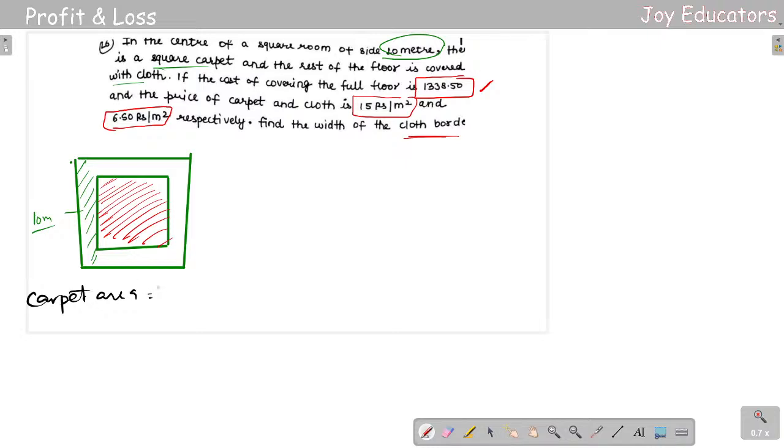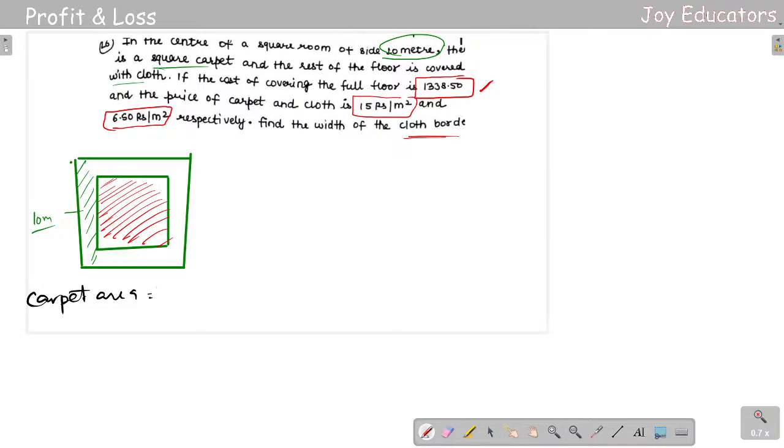The carpet area here is how much? Basically they have given, how much they have given in the question. Okay, leave it, no worries.